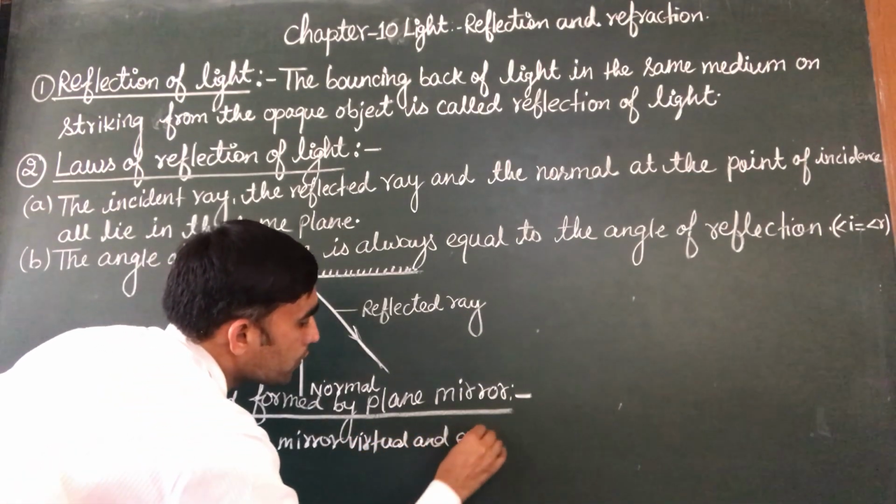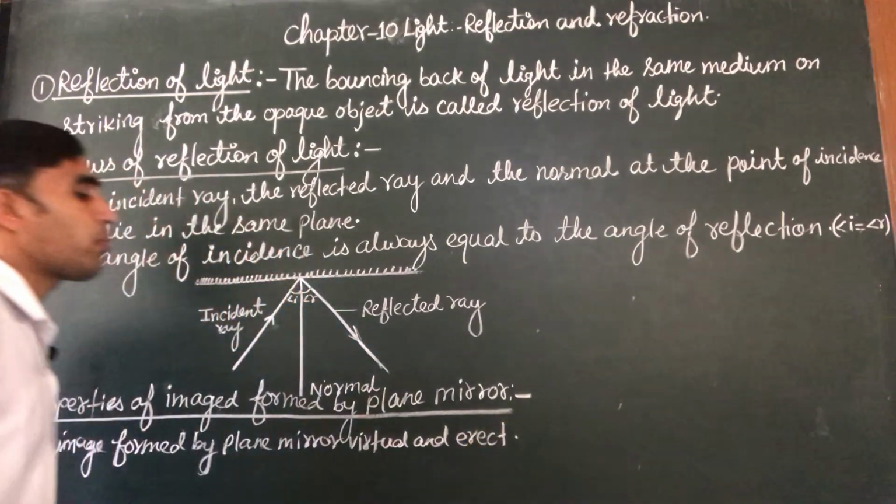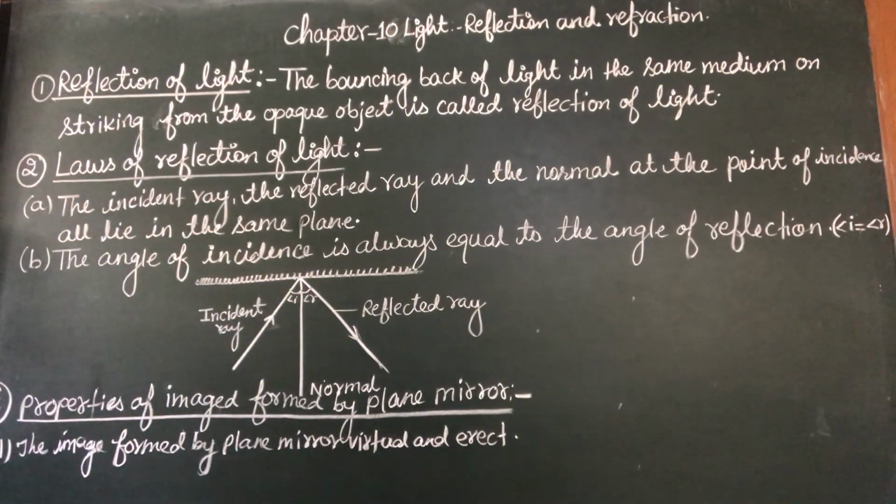Virtual means it cannot be obtained on the screen, erect means it is an upright image.